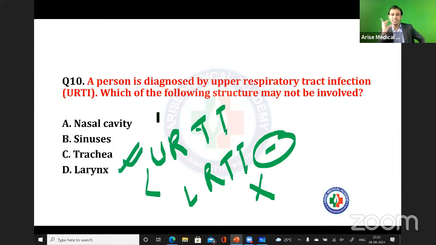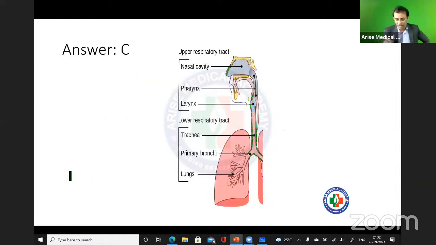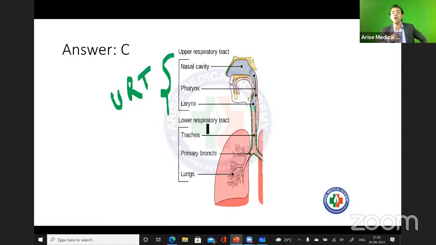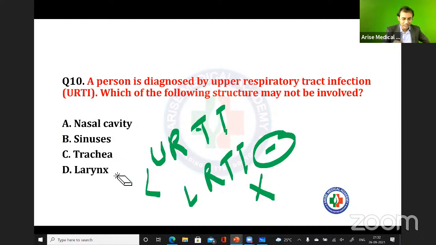If you understand the basic anatomy, how many structures are coming in the upper respiratory tract and which structures are classified as the structure of the lower respiratory tract? So nasal cavity, sinuses, what about the larynx? See, if you start from the nasal cavity, see this picture, you will have more clarity. You start from the nasal cavity, you go up to the larynx. This part is considered as upper respiratory tract. And below the larynx, all the structures of the respiratory tract will be considered as the lower respiratory tract. So in this question, the answer will be trachea.